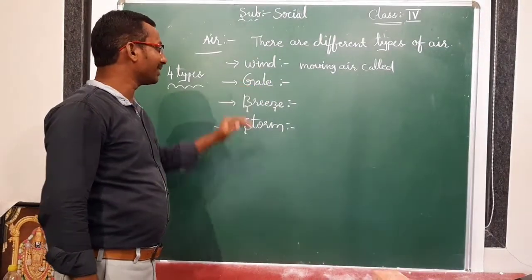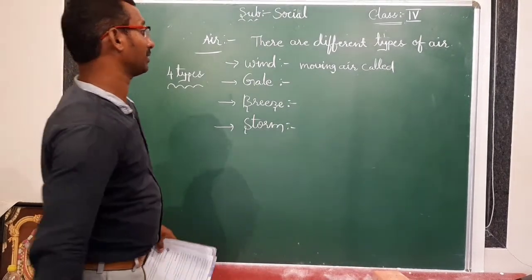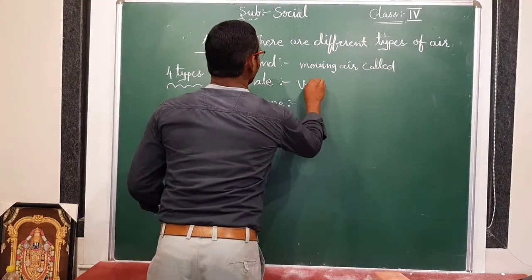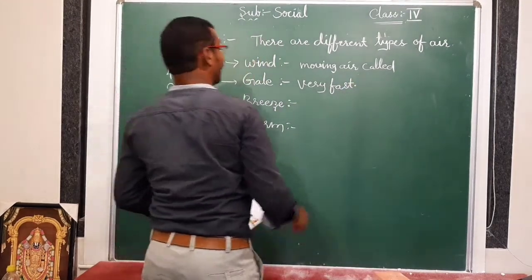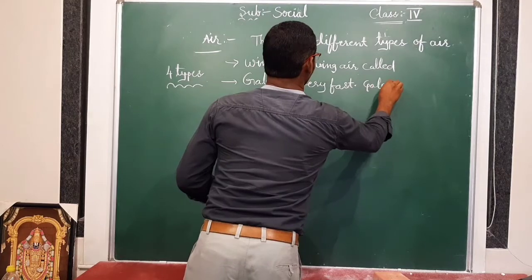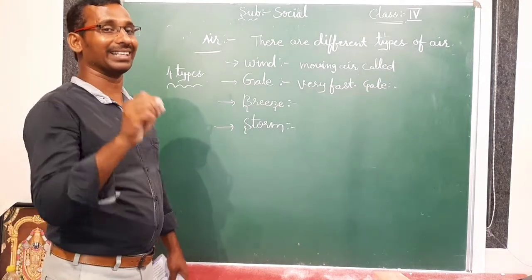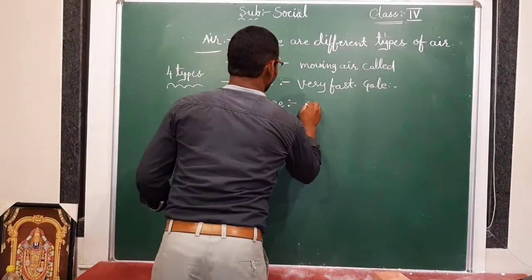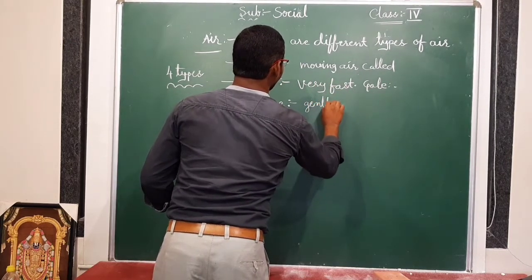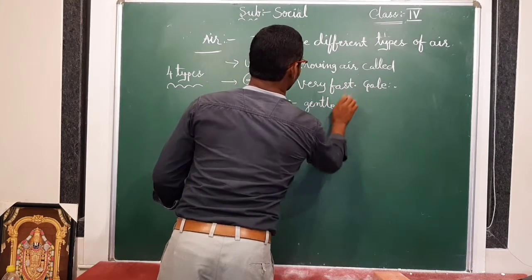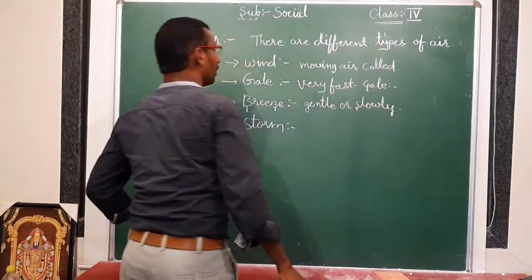And the second one is gale. What is that? A gale. The gale means sometimes the wind blows very fast. Clear? So it is known as gale. And breeze means sometimes wind is blowing gently, slowly. This is called breeze.